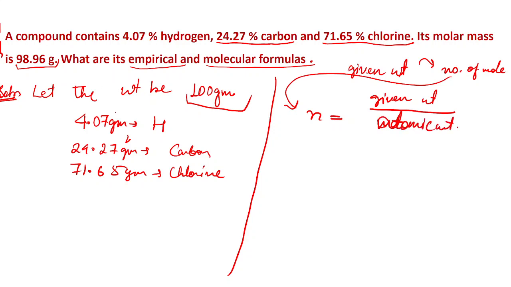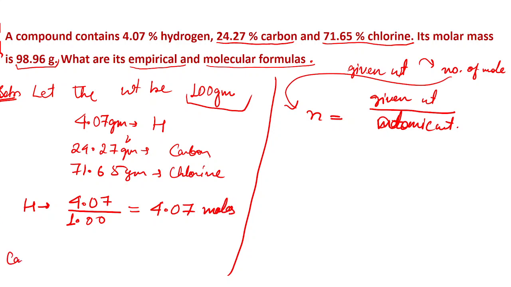So now what is your given weight of hydrogen? It is 4.07, divided by the atomic weight of hydrogen, which is normally 1.008, but for our convenience we take it as 1. So it will be 4.07, and for hydrogen it means that I have 4.07 moles of hydrogen present.